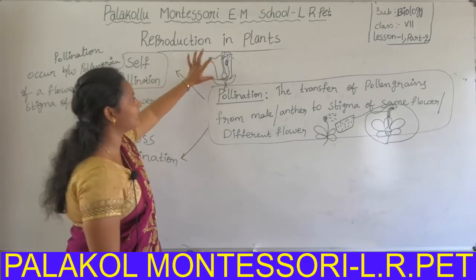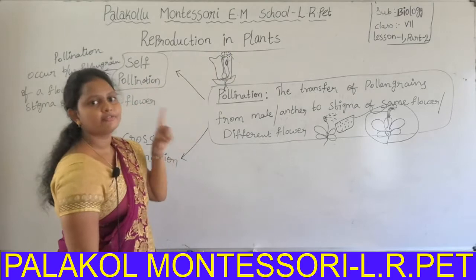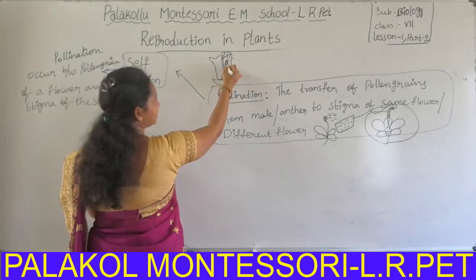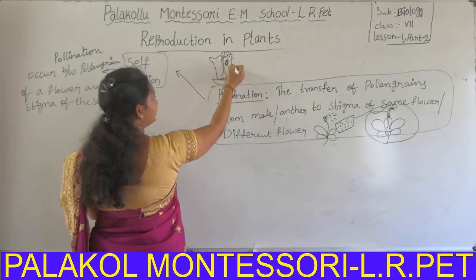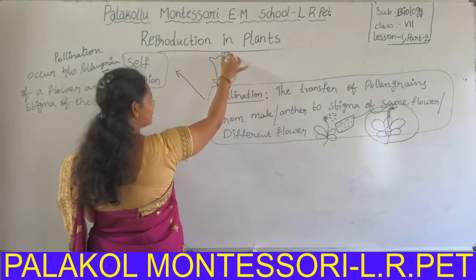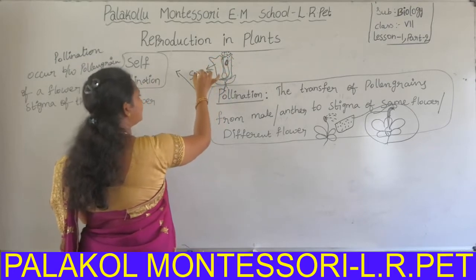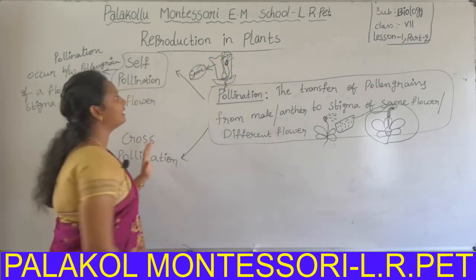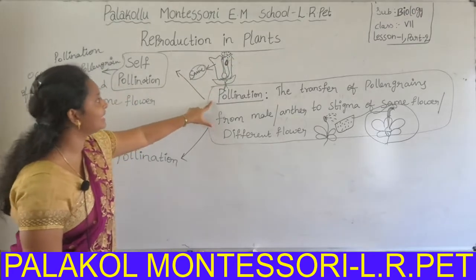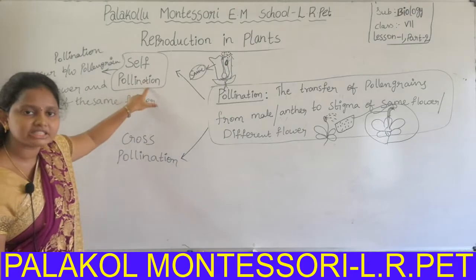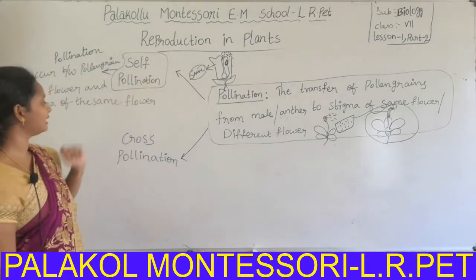Only one flower is involved here. The pollen grains from the anther of this flower are released to the stigma of the same flower. This type of pollination is called self-pollination.